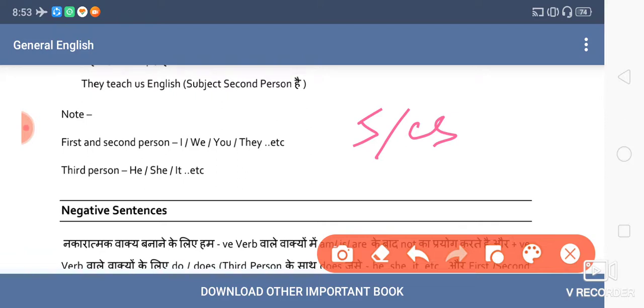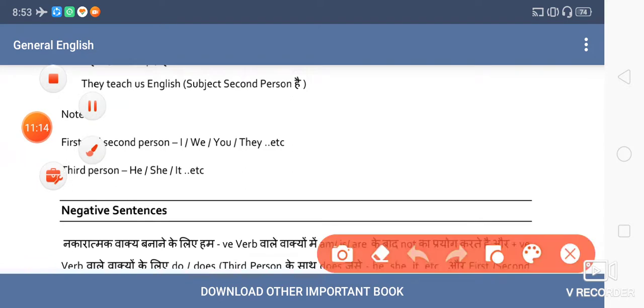And the second rule you can see here: with a third person pronoun or singular noun, we use S or ES. He, she, it, Ram, Ravi, one fellow, my brother, my sister. When all these are the subject, we will use verb plus S or ES. But when we are using first person and second person pronouns and plural subjects, we will use only the verb first form, not S or ES.